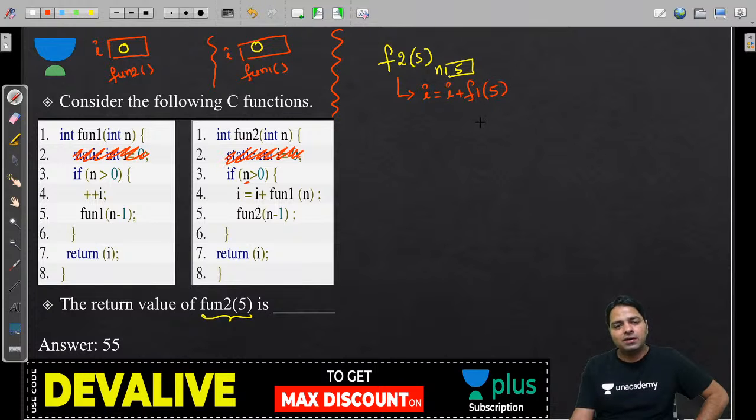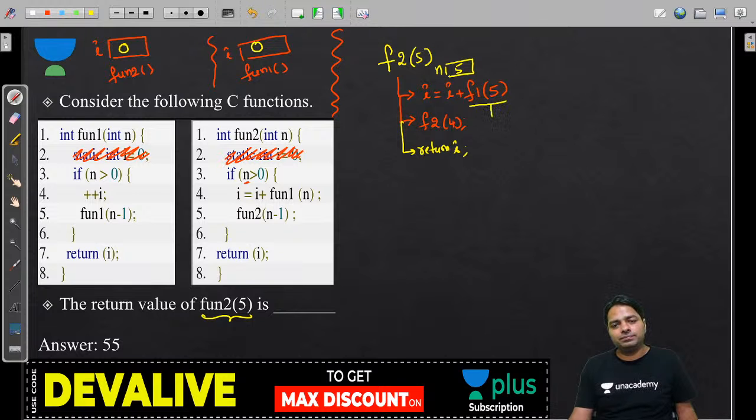Once you come back, we will go for F2 of 4 later, not now. After that returning, we will go for return I. And this is our aim. But first we are executing F1 of 5.